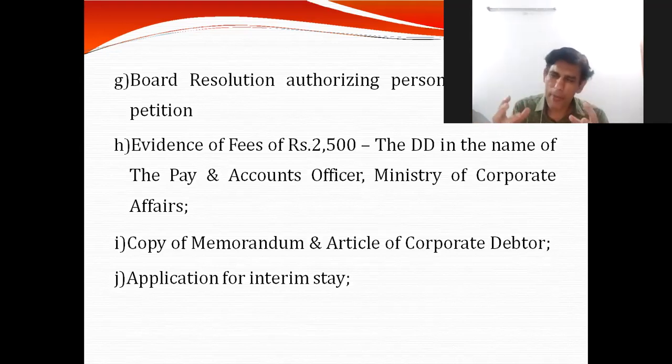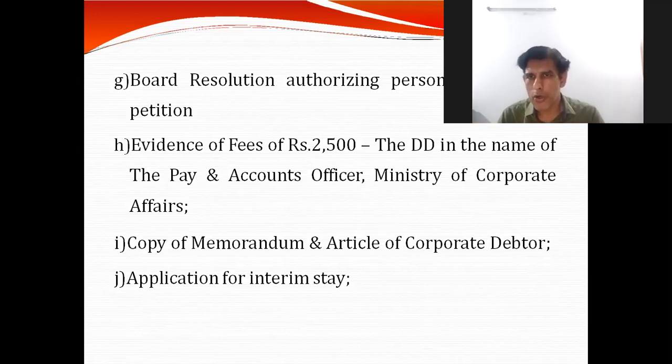A lot of disputes have happened under Sections 7 and 9, at both levels, and deliberations go on for more than 6 months on whether there's a default or not, whether the financial debt is there or not, whether the limitation of time has been crossed or not. We all understand that a debt can be recognized only for a period of 3 years. Beyond 3 years, we cannot take any company for recovery if the debt is more than 3 years old. So a lot of disputes happen, and if you observe the case laws, some are in favor of the operational or financial creditor, some are in favor of the corporate debtor.